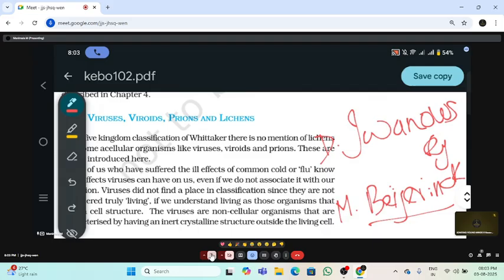And Stanley. The next scientist, Stanley. Stanley is the scientist. He isolated TMV, tobacco mosaic virus, in the crystalline form. Discovering the crystalline form was done by Stanley. And viruses exhibit both living and non-living properties, so these two characters they have. We'll see what are the living properties and non-living properties.